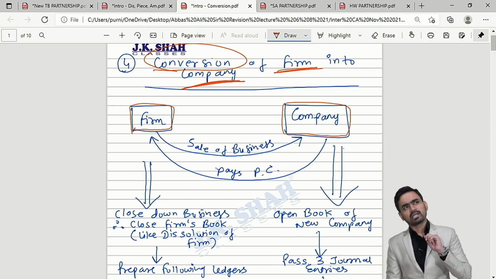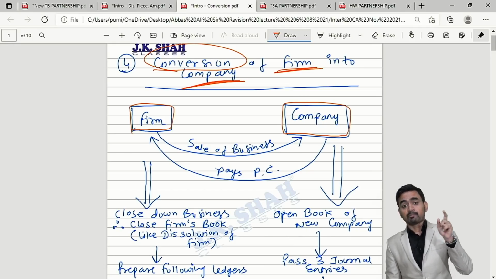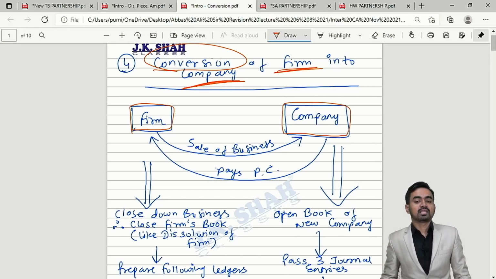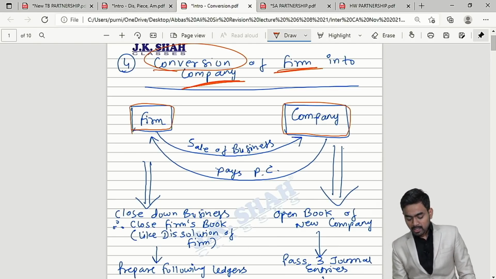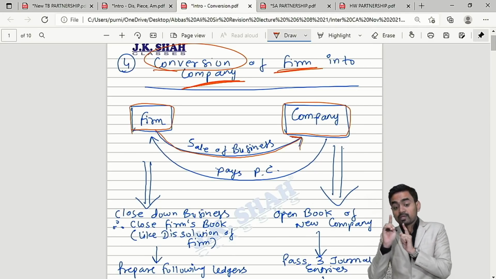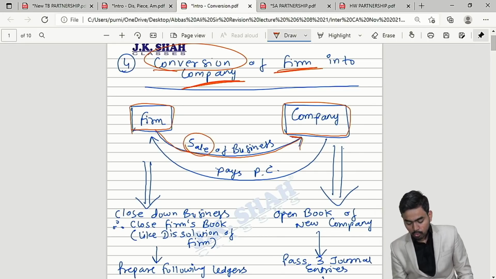Sir, why would anybody think of such an activity? Because in a partnership firm the liability is unlimited, whereas in case of a company the liability is limited. Maybe this is the reason. What will happen? Here the firm will sell its business to the company. Now, sell means what?